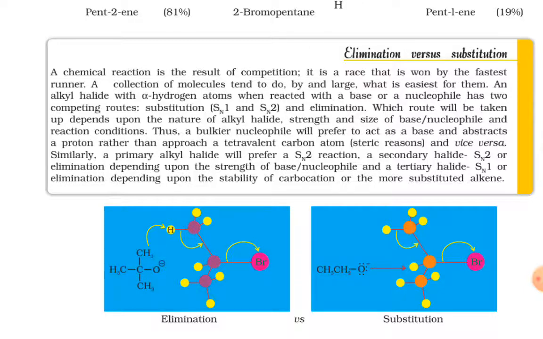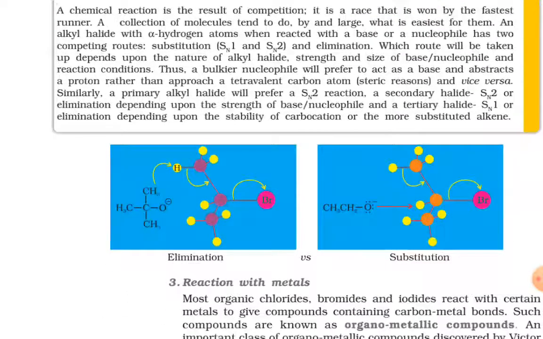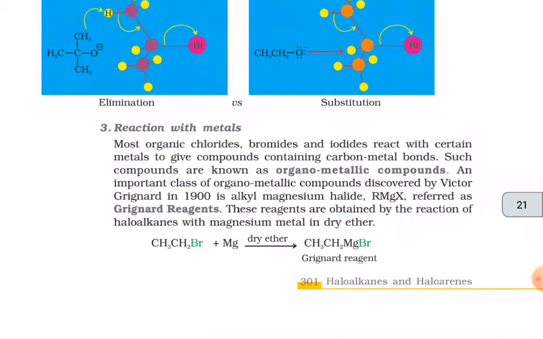Similarly, a primary alkyl halide will prefer an SN2 reaction, a secondary halide SN2 or elimination depending upon the strength of the base or nucleophile, and a tertiary halide SN1 or elimination depending upon the stability of the carbocation or the more substituted alkene.